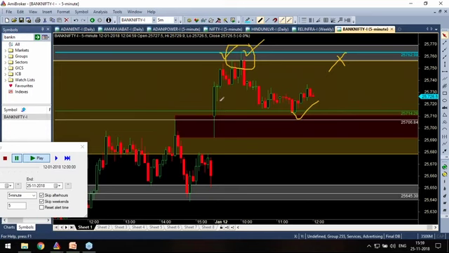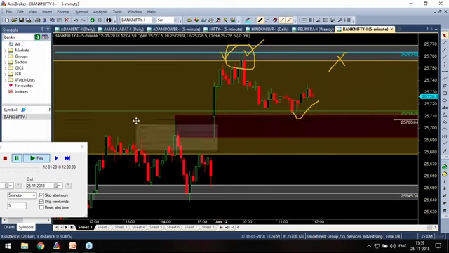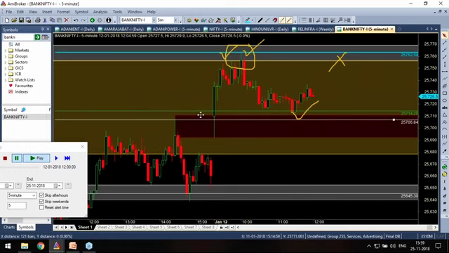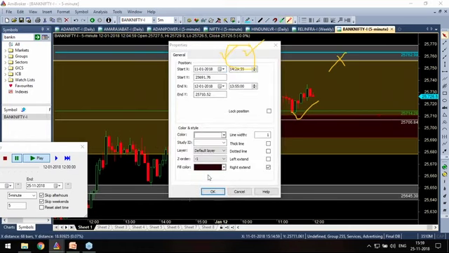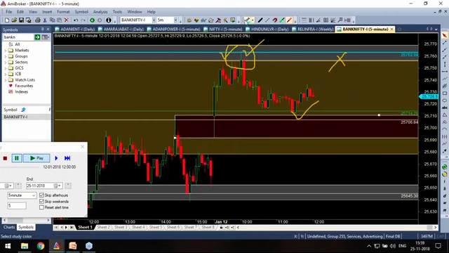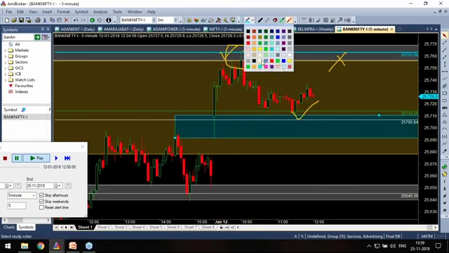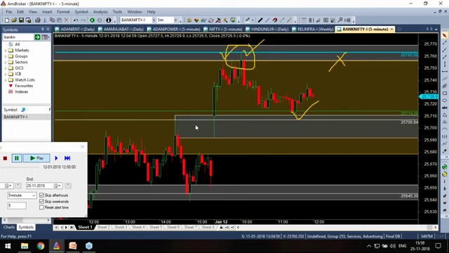When price broke this one, I have marked this also now. What did I do? I took this zone. Friends, this was a point of stoppage and the price broke and went up. So what I did, I took the top of that and the bottom of the wick as a trade point.